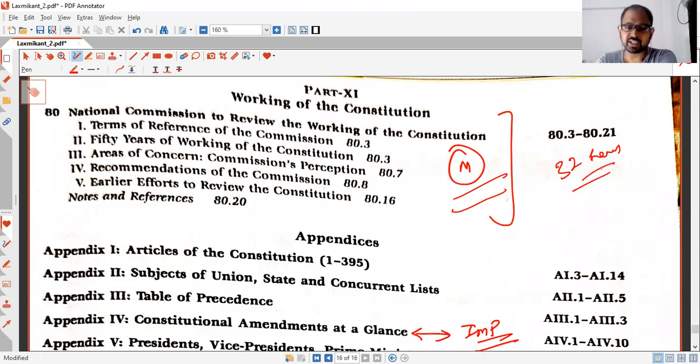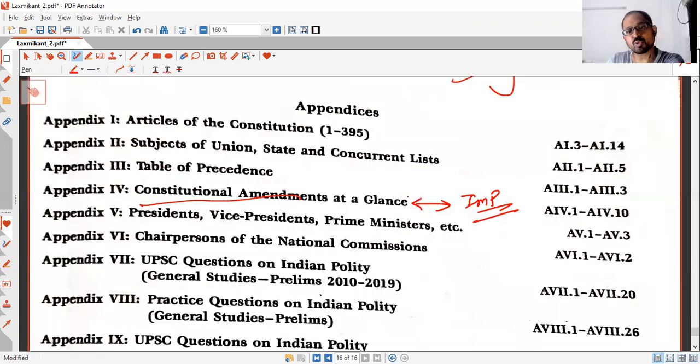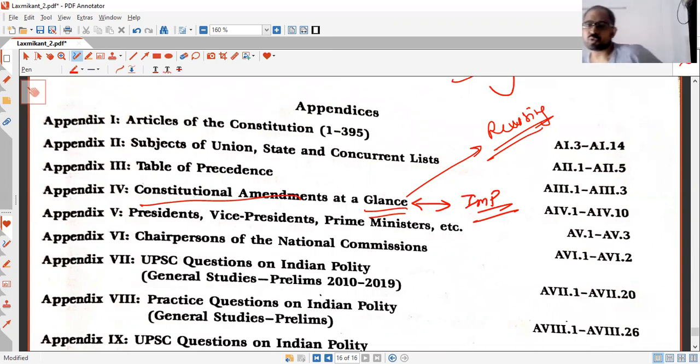And then finally constitutional amendments, that is again a very important part. Most of the amendments you will be revising in the above chapters that we have talked about, right? But you will also need to revise some of these. I'll be coming up with another class or video in which I'll put which constitutional amendments are important. It will be a very small video. I'll put the names of the articles which are important, not too many. So you can watch that, and it should not take more than 2 to 3 hours.